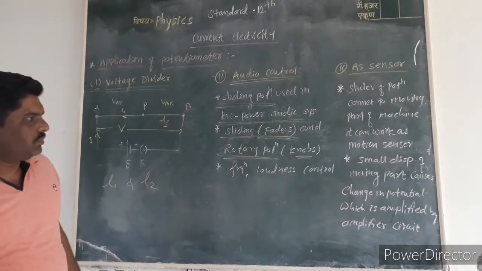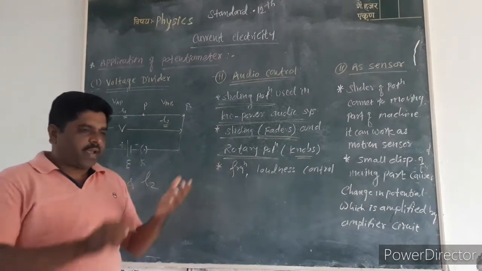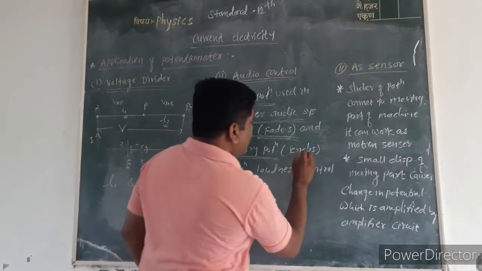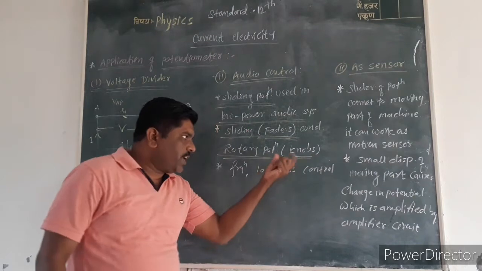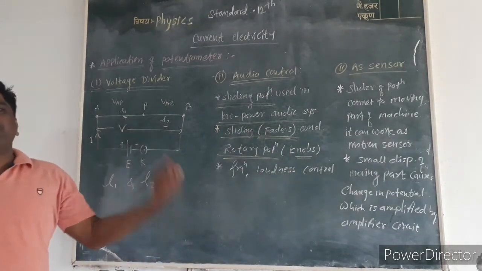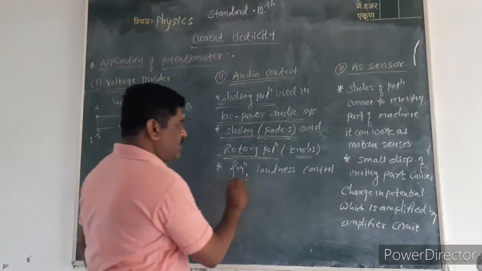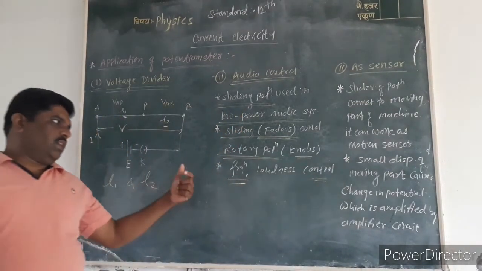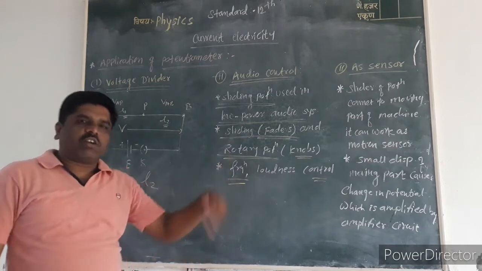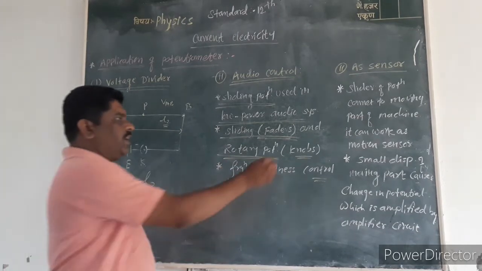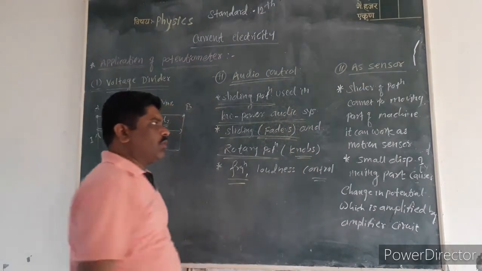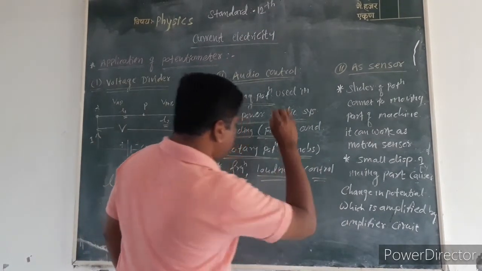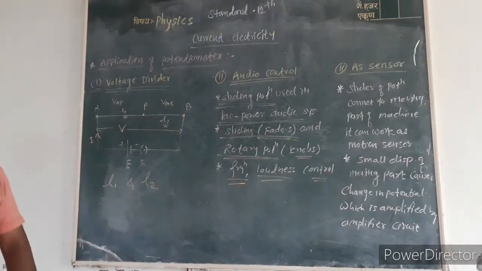If we tune, this knob acts as a button, and if you rotate this knob, the frequency of sound is controlled. The frequency of sound increases or decreases as we rotate the knob of the potentiometer. Also, if we rotate the knob, the loudness changes.